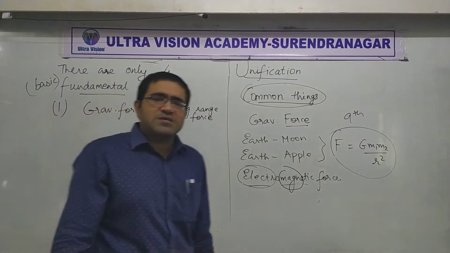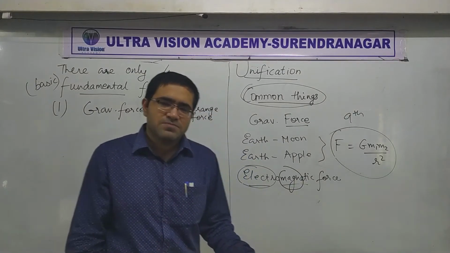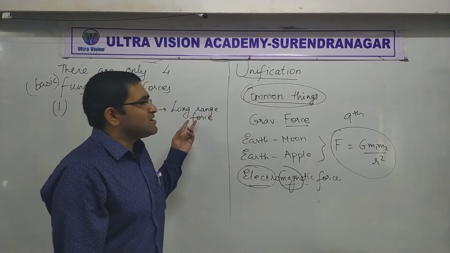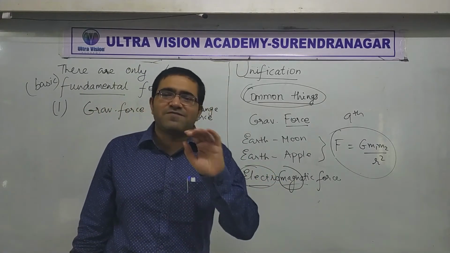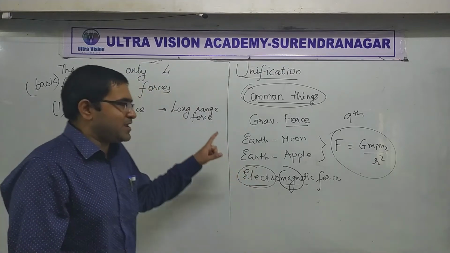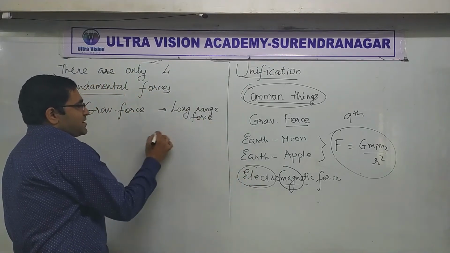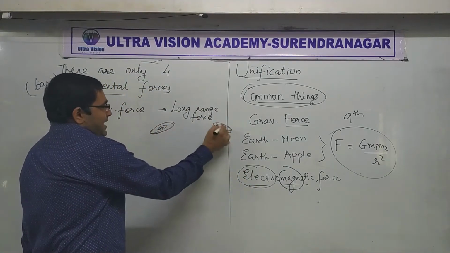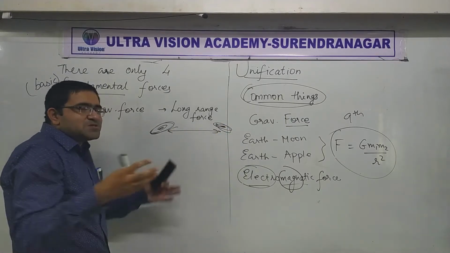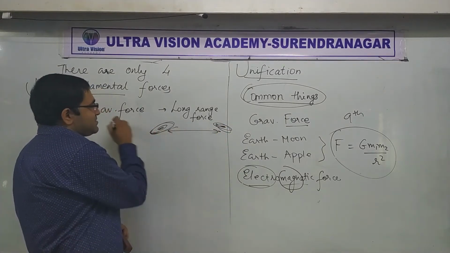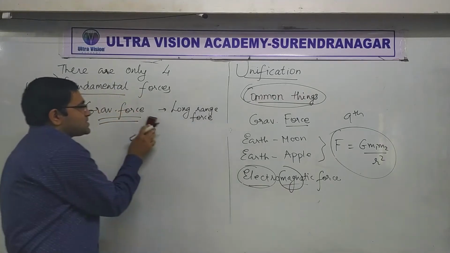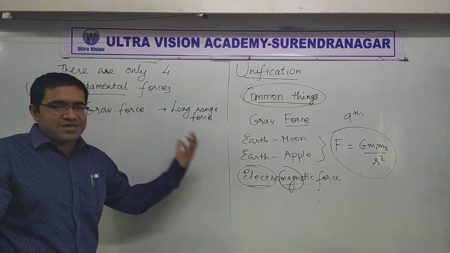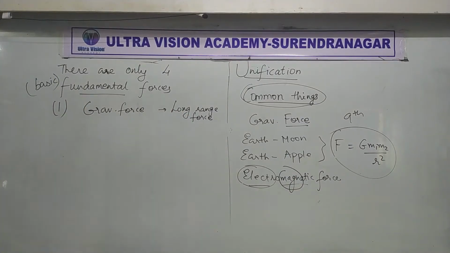Long range means it can act up to any distance, practically infinite distance. We know that one galaxy attracts another galaxy and the distance between the galaxies is very, very big. Even then, the gravitational force acts between them. So gravitational force is a long range force. We know that it can act up to infinite distance.